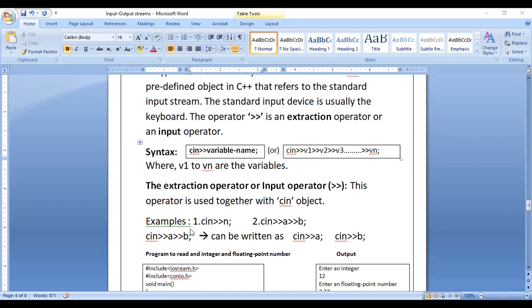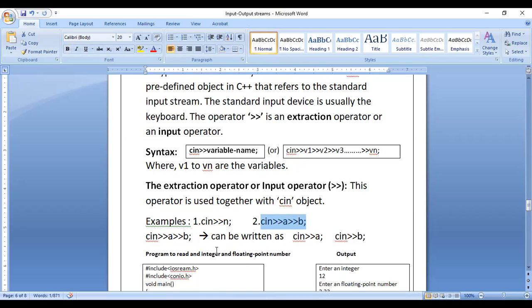Okay. Examples they have taken. According to the first syntax, cin extraction operator n. So according to the first syntax, cin means console input, and n is a variable. According to the second syntax, cin extraction operator A, extraction operator B. So that means two variables we are considering here.